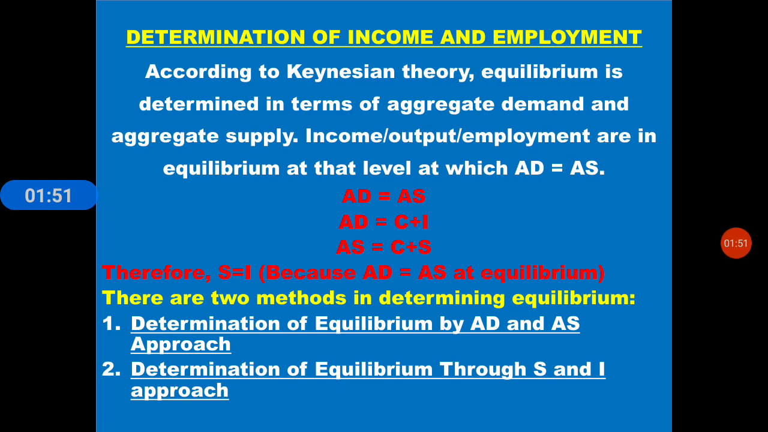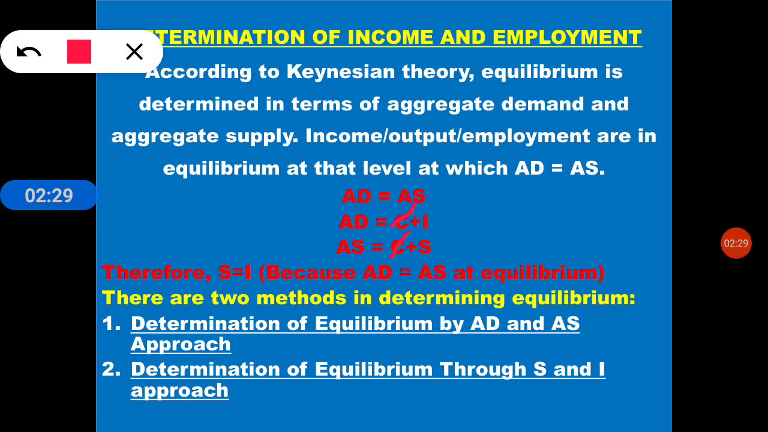We know that AD is equal to consumption plus investment. Consumption is the part of households and investment is the part of firms. So AD is equal to C plus I, and AS is equal to C plus S. This C and this C can be cancelled, so you get S equal to I, because AD is equal to AS at equilibrium.